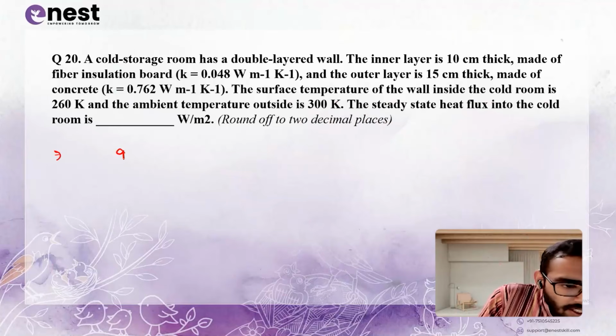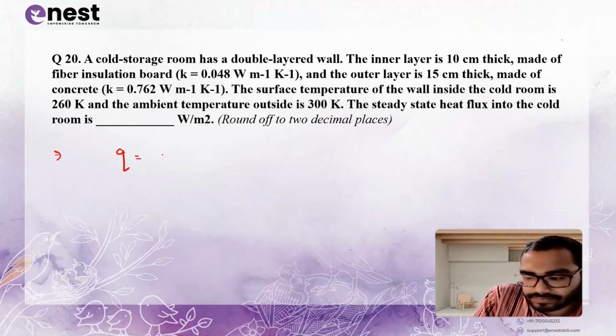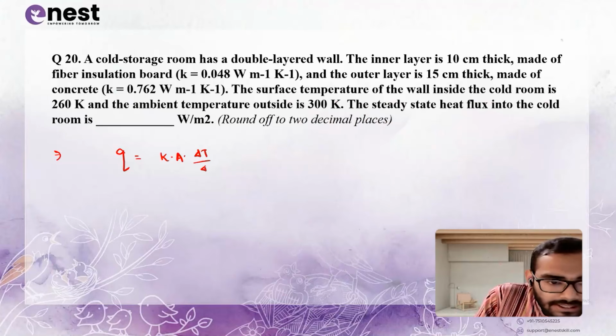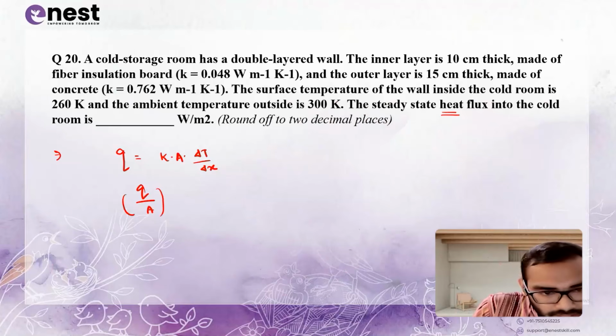What is the formula? Q equals KA delta T by delta X. This is the overall general formula. Okay. But in cold storage, what is it? It is a double layered wall. For that, Q by A, as you have to calculate the flux. Flux, previously I have told you, that is rate of heat transfer upon heat transfer area, that is in watt per meter square, is K delta T by delta X.